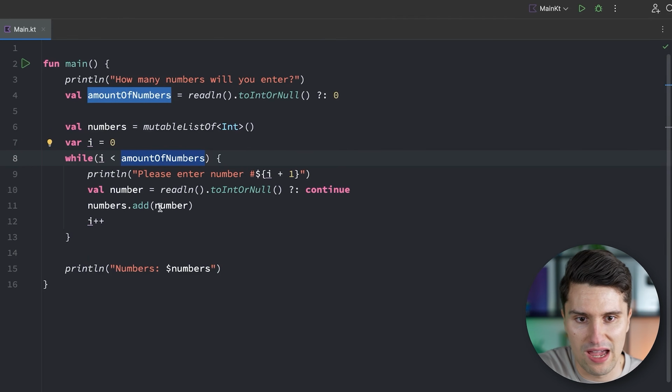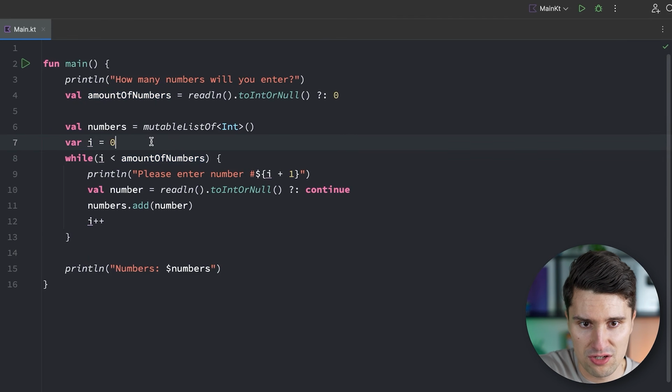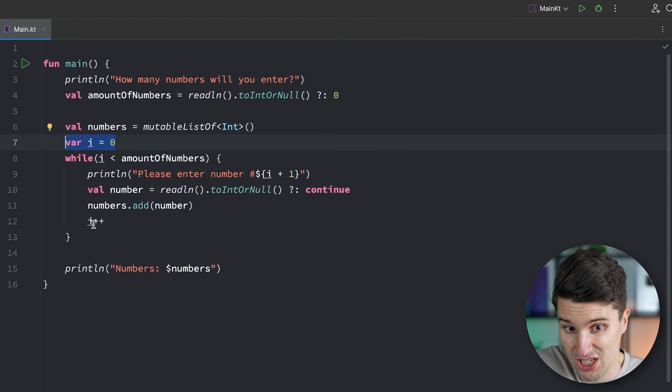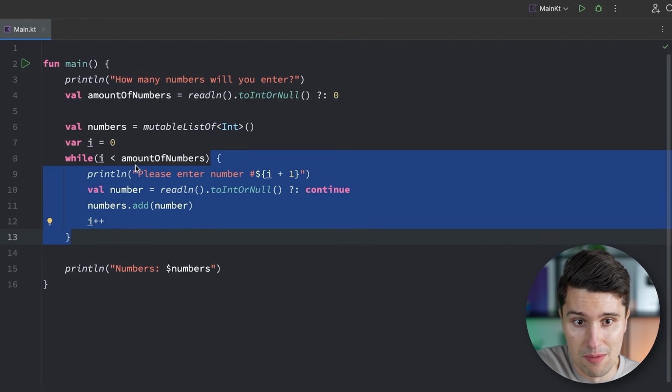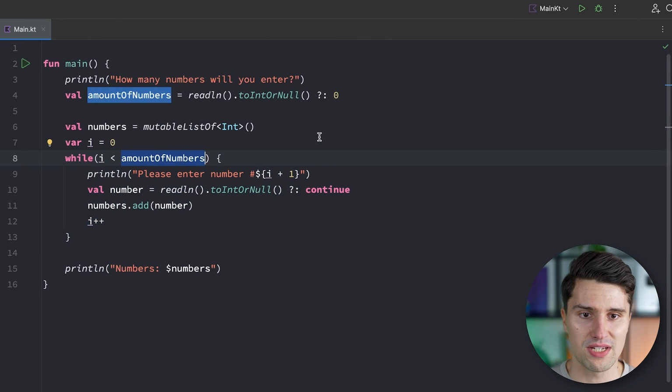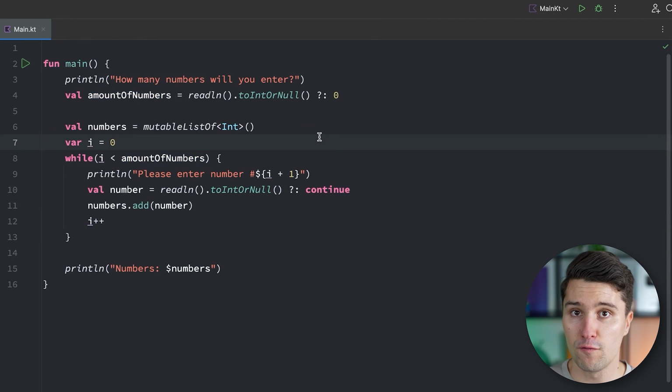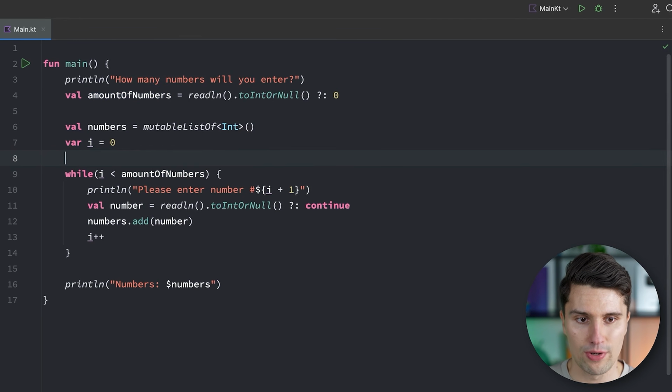But especially if we have a loop that looks like this, where we have a specific counter variable, which is just needed here in order to execute this loop amount of numbers times, then there's actually a better alternative that is a bit more concise. And that is the so-called for loop. With the for loop, we actually intend to loop over something in the end. So if we already have a set of values, and for each element in that set of values, we want to execute one loop iteration, then a for loop is typically what you need. And this set of values can also be a range after all.